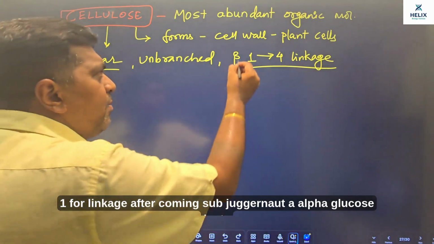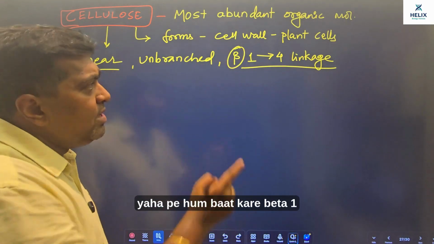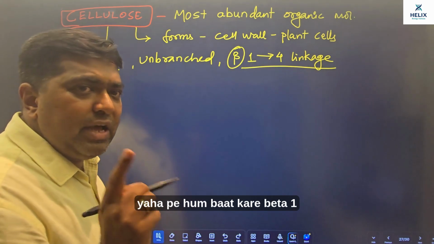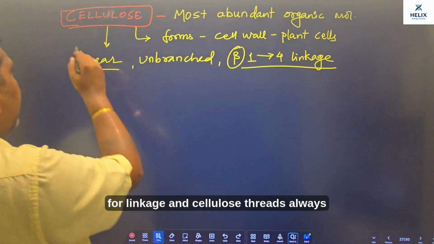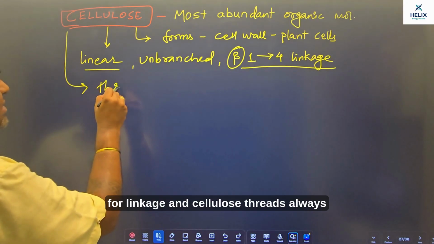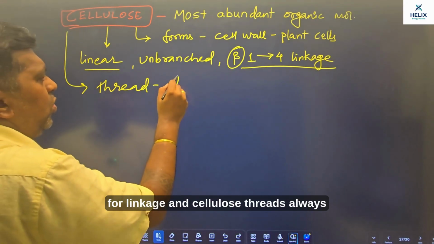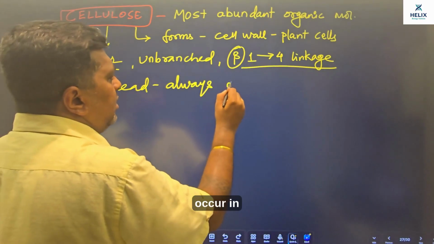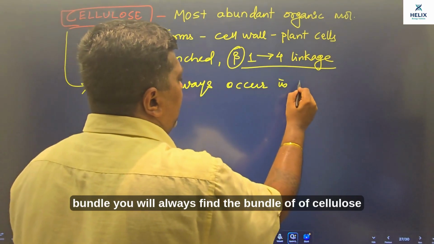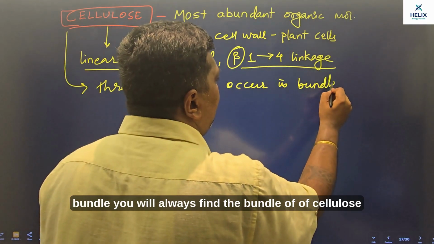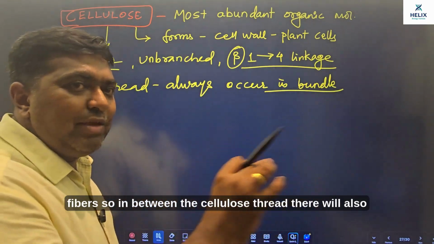अब तक हमने सब जगह पे अल्फा ग्लूकोज लिया था, यहाँ पे हम बात कर रहे हैं बीटा 1,4 linkage. And cellulose threads always occur in bundles. You will always find a bundle of cellulose fibers.